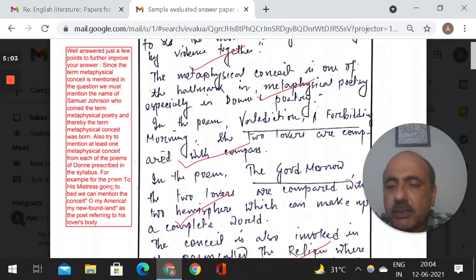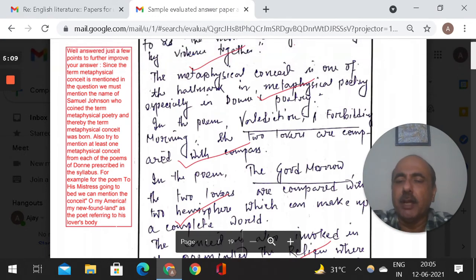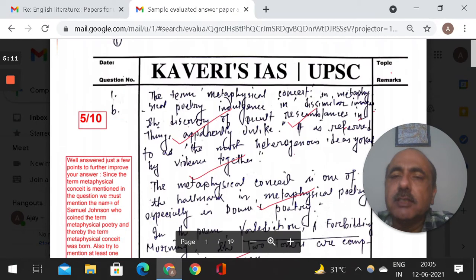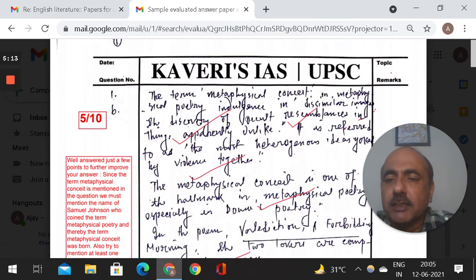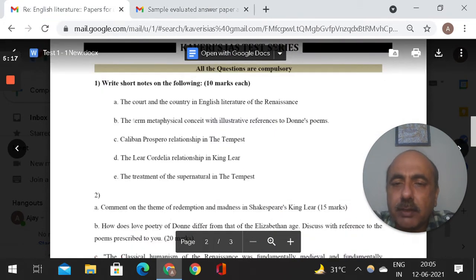For example, for the poem To His Mistress Going to Bed, we can mention the conceit, "Oh my America, my Newfoundland," as the poet referring to his lover's body. Now, those of you who have done this poem can understand. But my idea is that when I read, now I will go back to the question again. The term metaphysical conceit with illustrative references to Donne's poems, write short notes on the following.